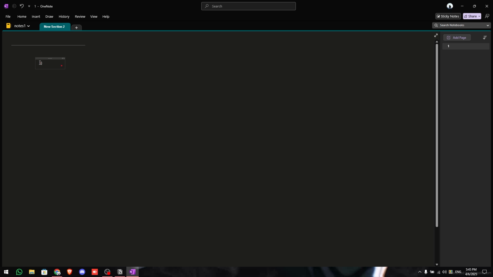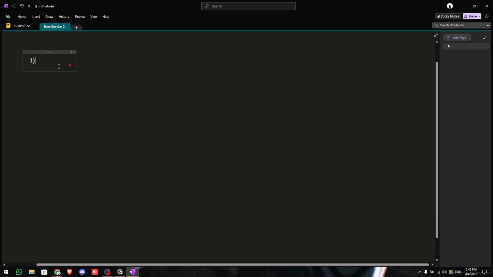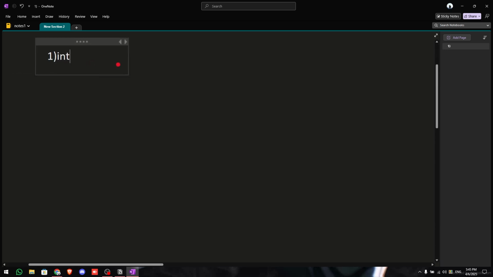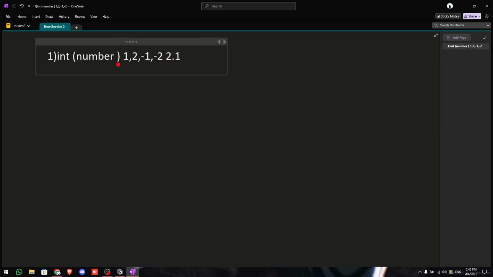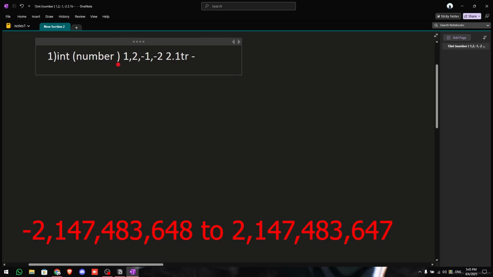The first data type is what we call an integer. Integer, or what we generally call a number. So for example, 1, 2, -1, -2, etc. In the programming community, it generally has a limit of 2.1 billion, to minus 2.1 billion.